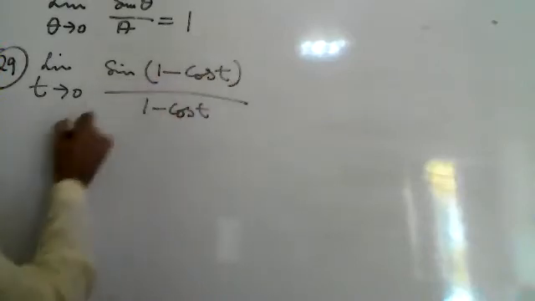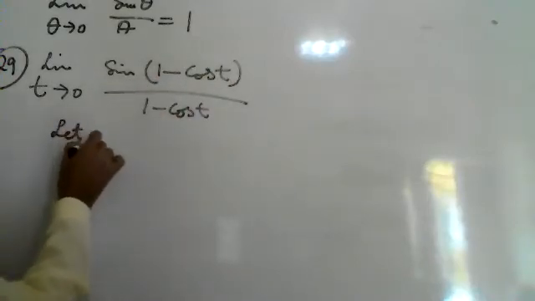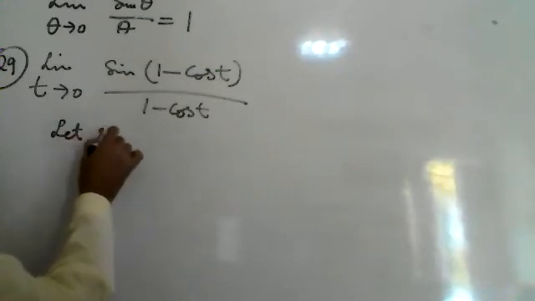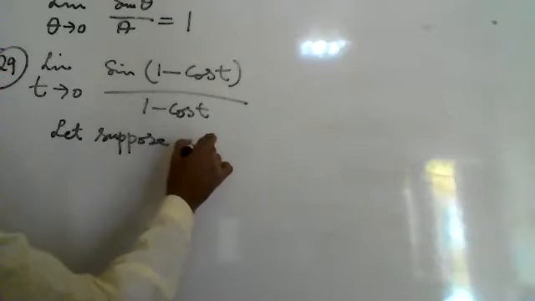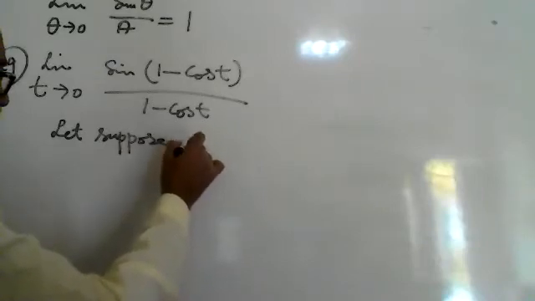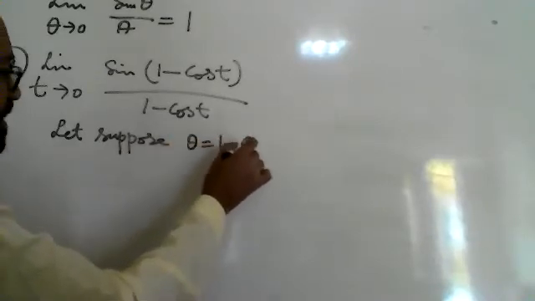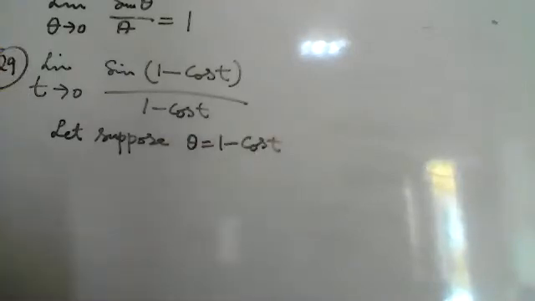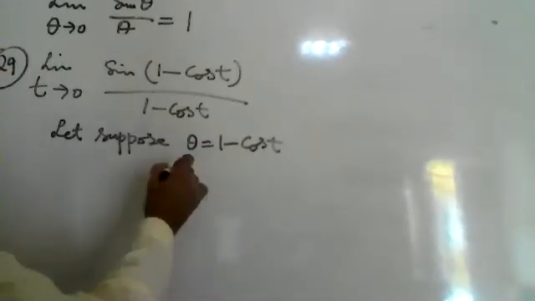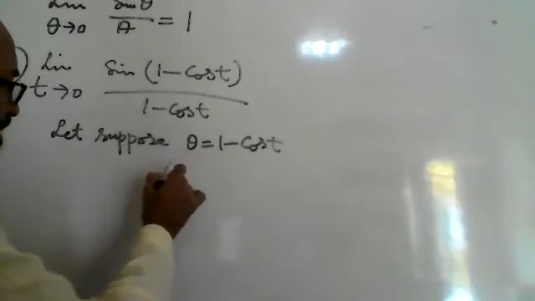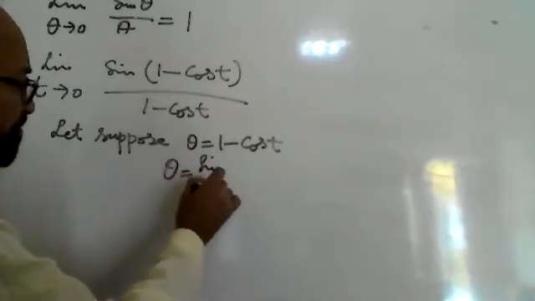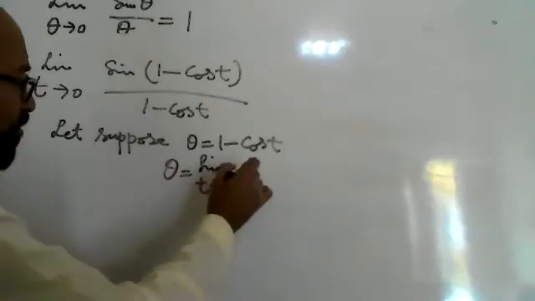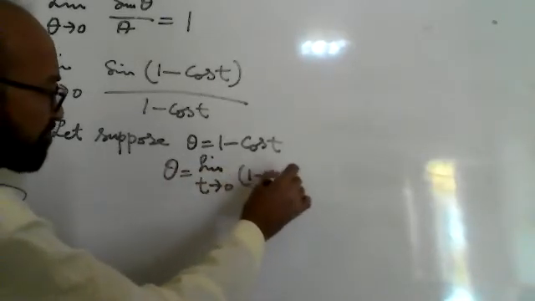When t tends to 0, we'll find theta. Let us suppose theta is equal to 1 minus cos t. Substitute the limits. Theta will be equal to limit t tends to 0 of 1 minus cos t.